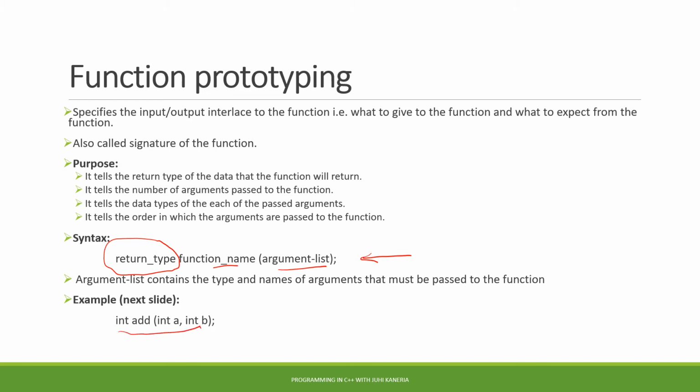Here we have int add, and in the brackets we have int a, comma, int b. Here, int is the return type, which specifies that the function named add will return a value of integer type. And when I want to call that particular function add, I need to pass two arguments a and b, and both the arguments are of data type integer, and the sequence of the arguments matters. That means the first argument would be considered as a and the second argument which is to be passed will be considered as b. So let's see the example.